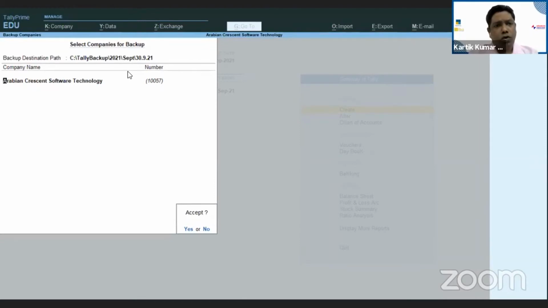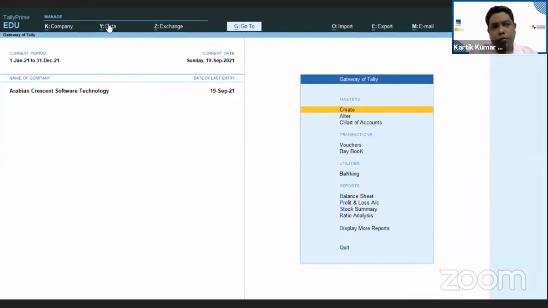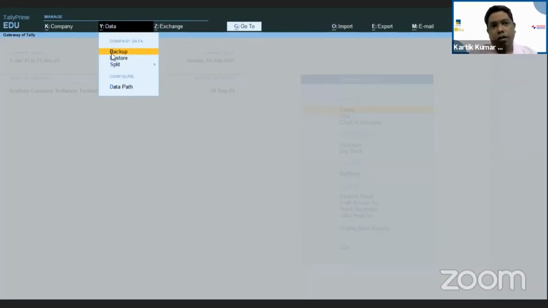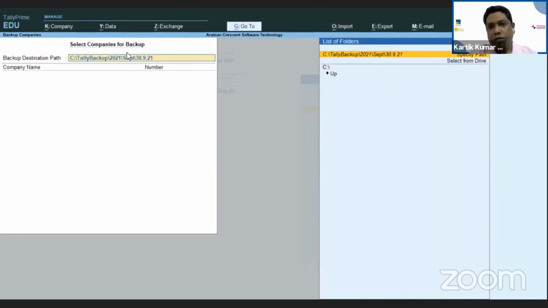Once again, I will just show you how you are doing it. I'm just clicking on this data path, and then you have to select this backup option, and then you have to specify the path where you want to take the backup. You can very well have your own format of taking the backup, but I just gave you my suggestion on how I'm keeping the backup.